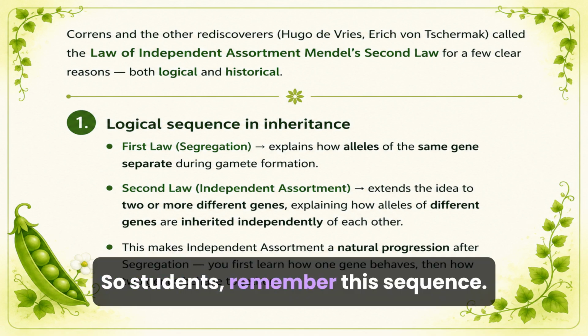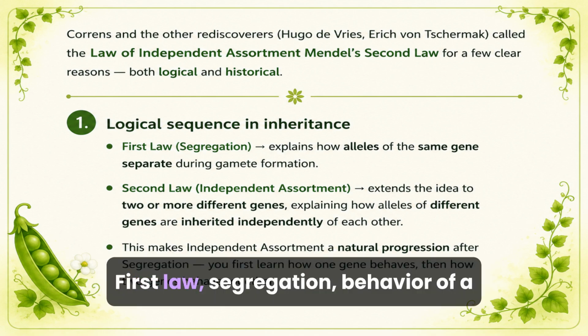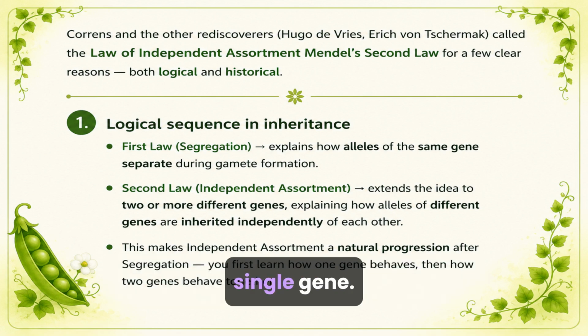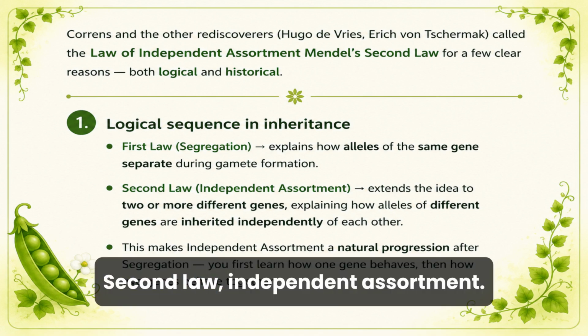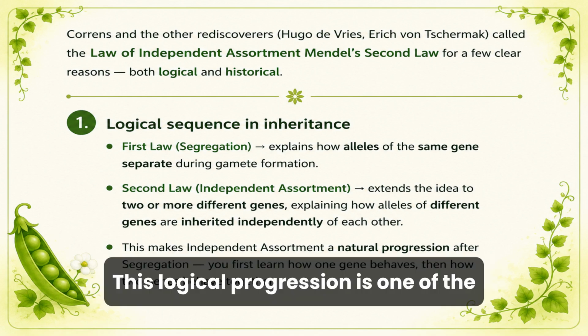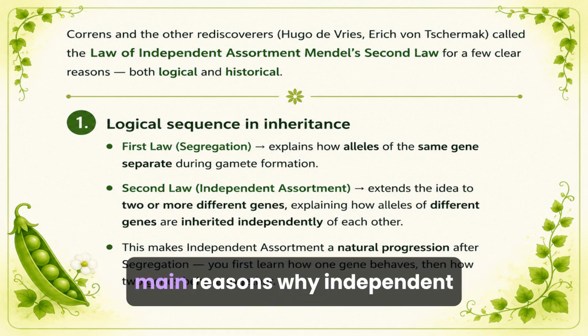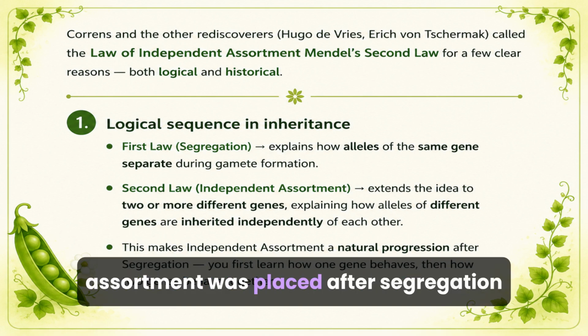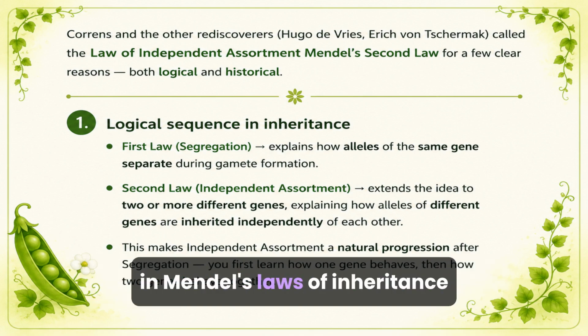So students, remember this sequence. First law, segregation: behavior of a single gene. Second law, independent assortment: behavior of two or more different genes. This logical progression is one of the main reasons why independent assortment was placed after segregation in Mendel's laws of inheritance.